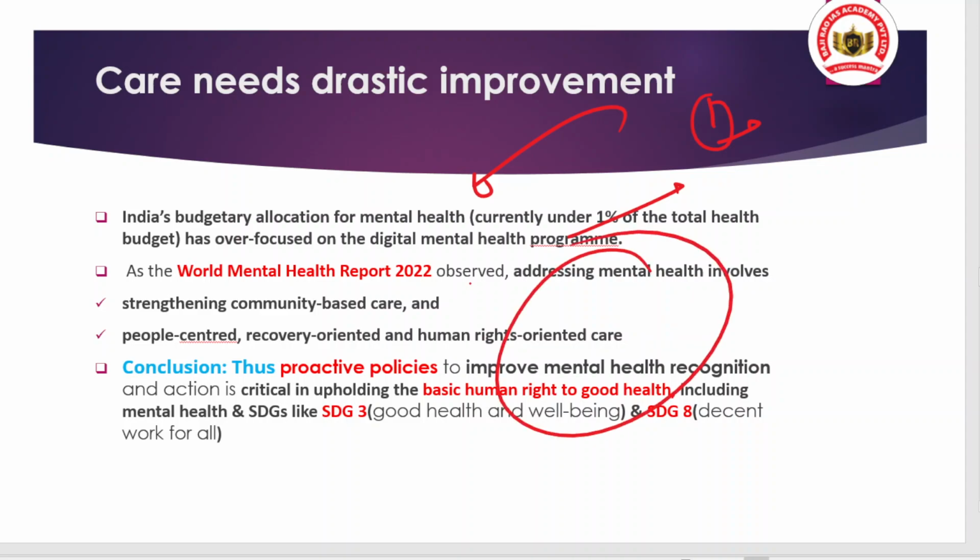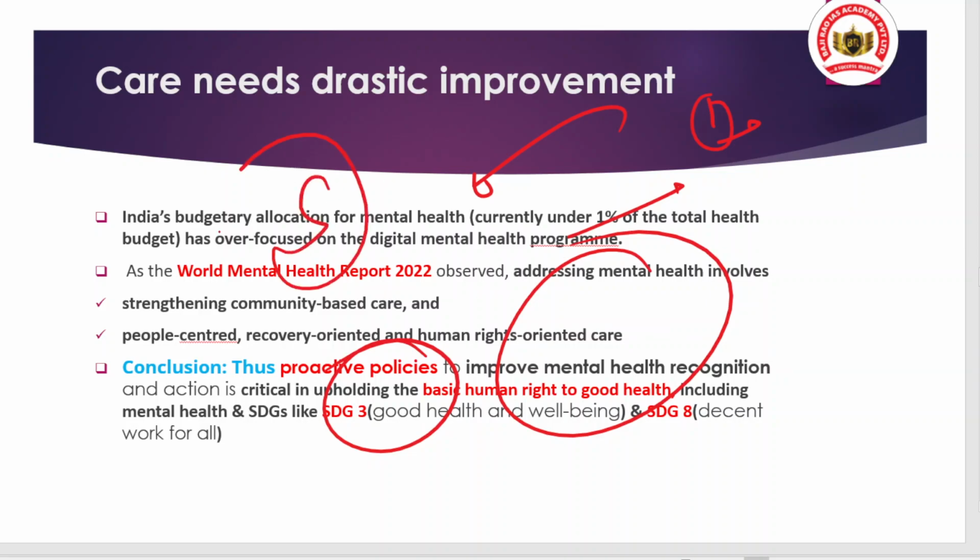And if we are able to have good human rights along with good health, then the sustainable development goals will be able to be achieved. Like we have sustainable development goal 3 that talks about good health and well-being, and sustainable development goal 8 that talks about decent work for all.